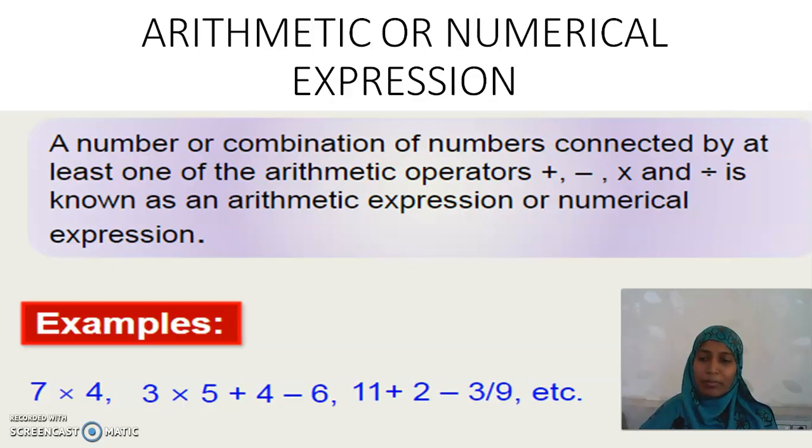Here are a few examples listed here. It is not always necessary that everything should be a whole number. In chapter 1, we came across very big expressions with so many braces where we used the BODMAS rule. Hope you remember all those expressions. Those are all expressions only with numbers, so it is called a numerical expression. Is it clear, my dear children?